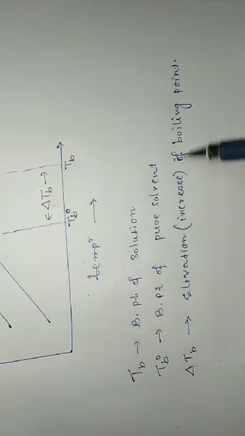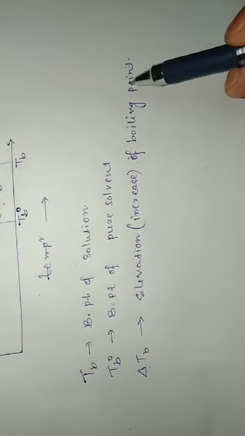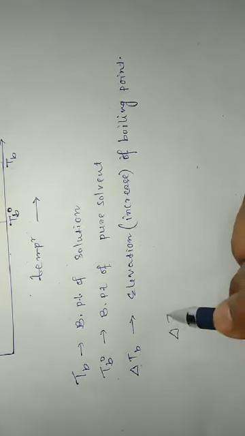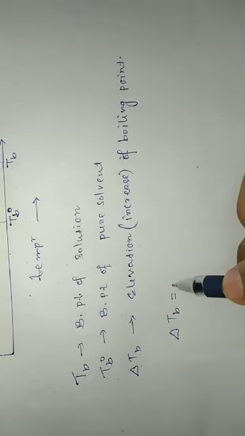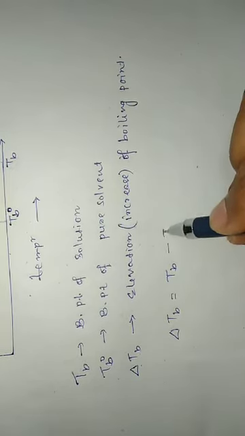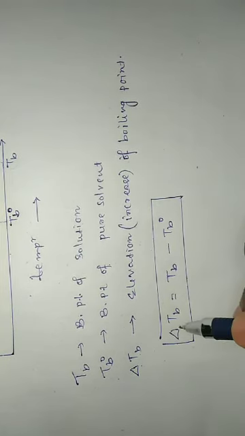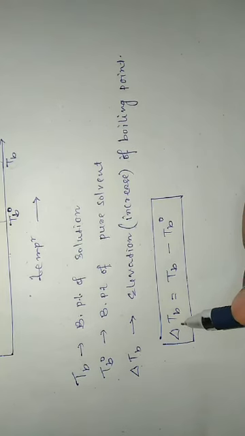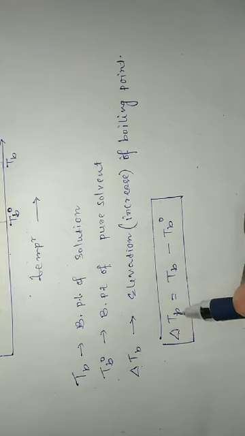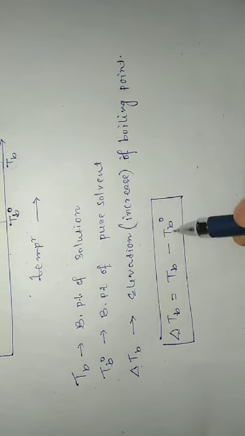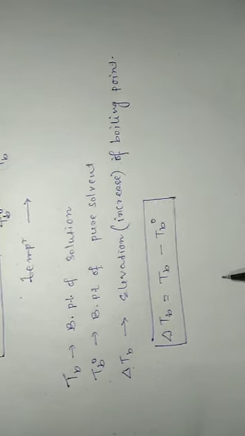Delta TB equals TB minus TB naught. This is the relation to find the elevation in boiling point, or increase in boiling point, of a solution. It is equal to the difference between the boiling point of the solution and the boiling point of the pure solvent.